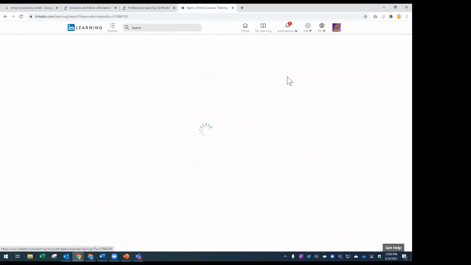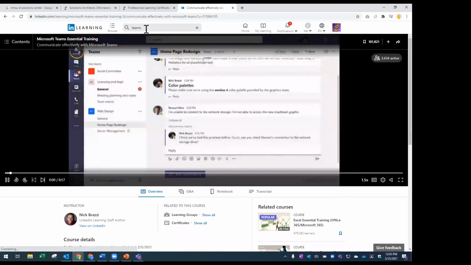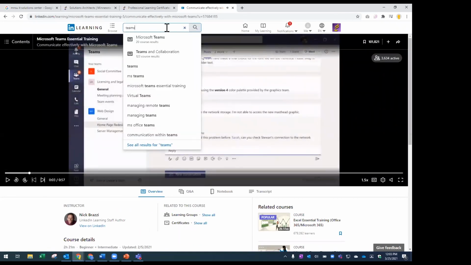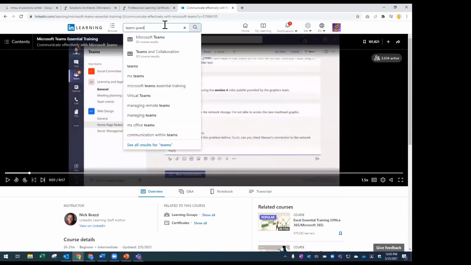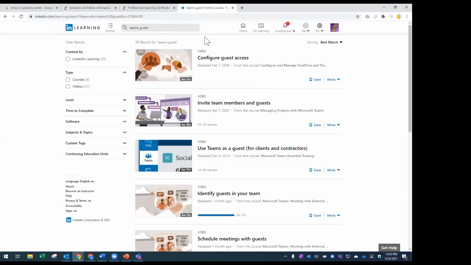So within Essential Training, I can't remember if they specifically get into guests, but there is a training in here. Let me pause that. There is one of these training sessions specifically about doing guest access in Teams. So maybe I would search Teams guest and see if it comes up. Configure guest access. Configure manage OneDrive and Teams guest access. So it might be in this video here. So anyway, spend some time in LinkedIn Learning and find what you're looking for there, and it will really dive into giving you all the information you need for that.